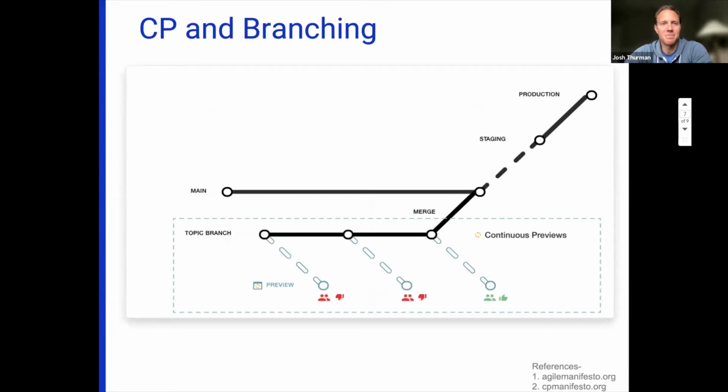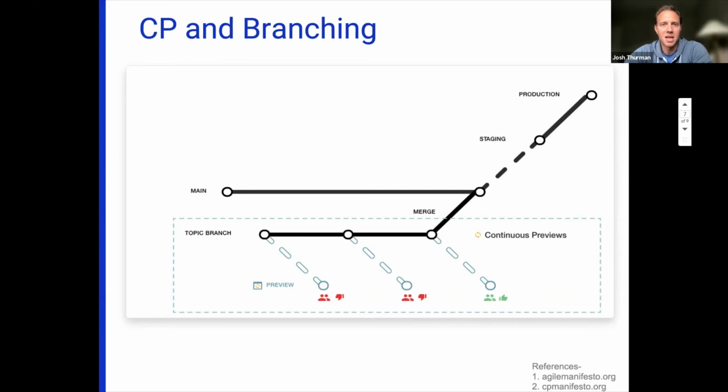Let's talk about CP and branching. So I'm showing a GitHub flow here. And so in this case, a developer has checked out a topic branch. And when you're following the CP method, it can easily be deployed to an on-demand environment that has a purpose-driven lifecycle. This again enables the developer and approver to quickly iterate through feedback loops until the feature is approved.